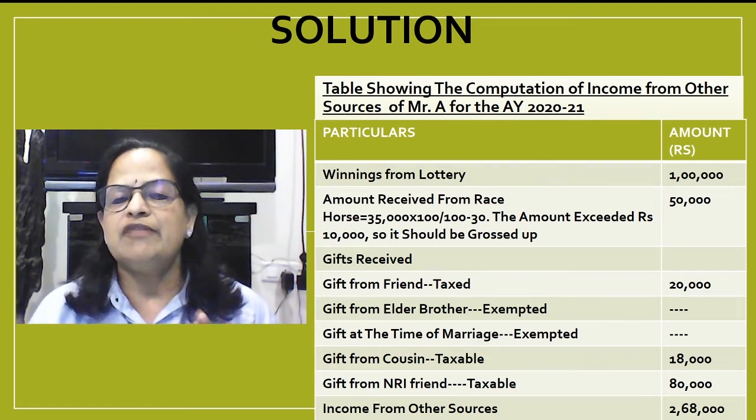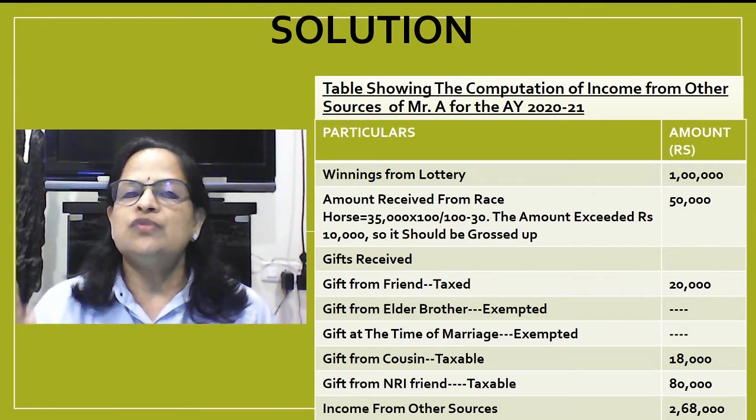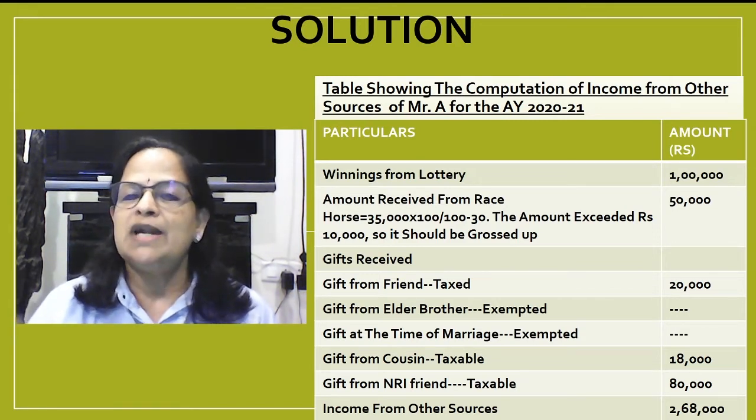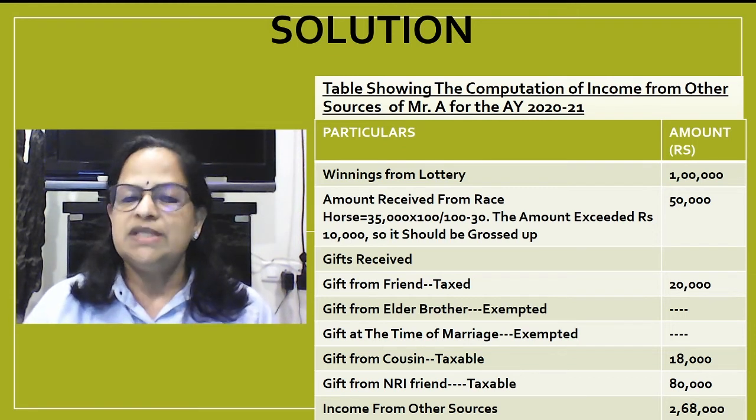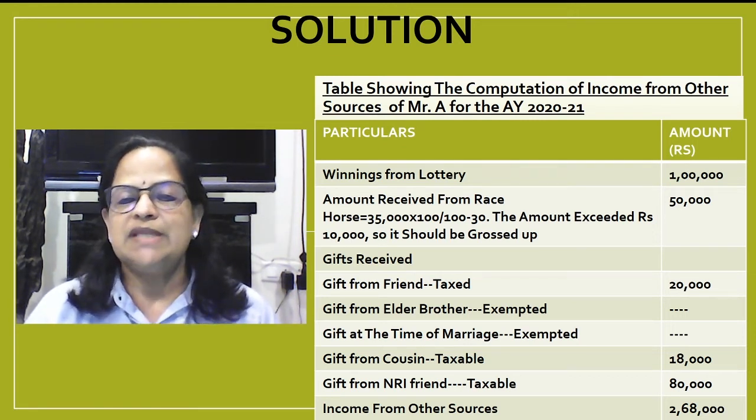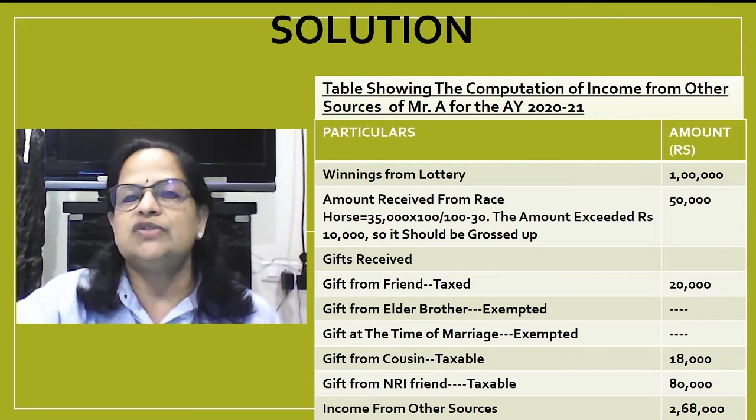Gift from NRI friend, it's taxable. So the taxable income from other sources for this assessee will be 1 lakh plus 50,000 plus 20,000 plus 18,000 plus 80,000. So total is 2,68,000.